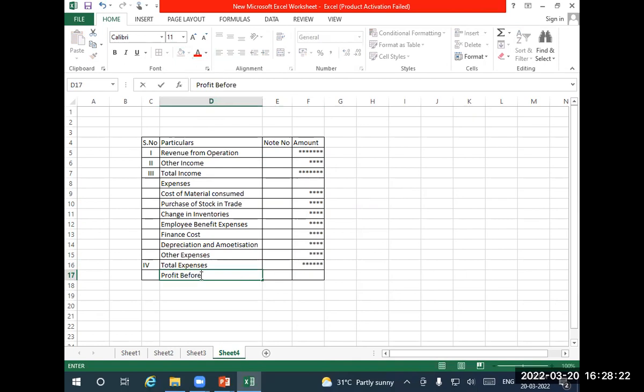In your format, there will be something extraordinary also. Don't worry about that. You just write profit before tax minus tax, provision for tax or tax. That will be profit after tax.